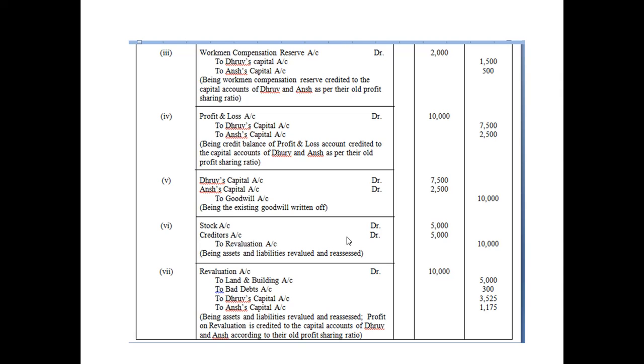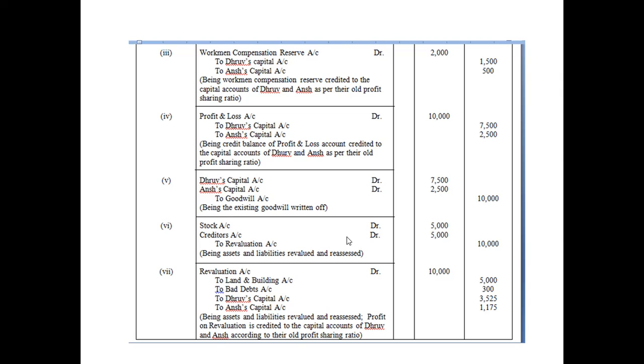Revaluation account to land and building. So land and building will be depreciated by 20%. So it will be 25,000 into 20%. How much? 5,000. So land and building 5,000. Now bad debts. Bad debts was to be written off how much?